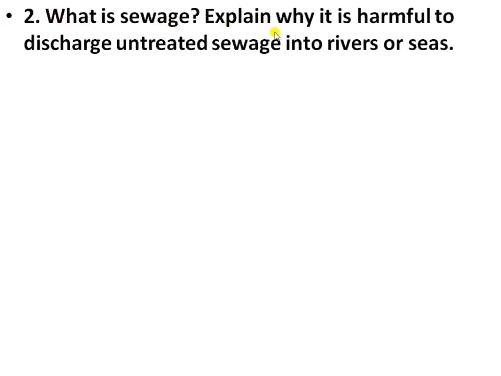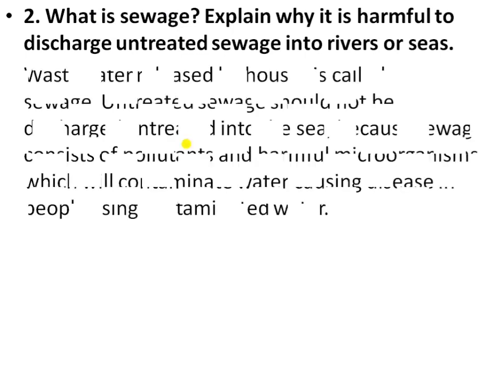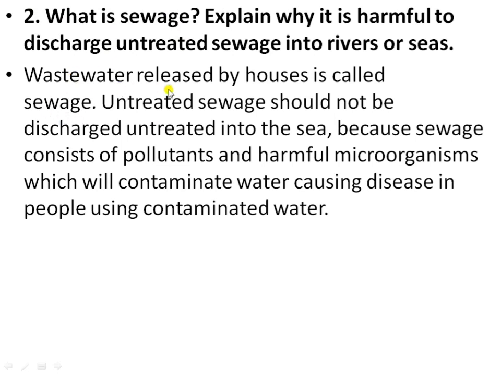What is sewage, and explain why it is harmful to discharge untreated sewage into rivers or seas. So firstly you have to explain sewage, and next why it is harmful to discharge untreated sewage into rivers or seas. So the answer of this question is: the wastewater released by houses is called sewage. From the houses, the kitchen waste and organic waste, that is sewage.